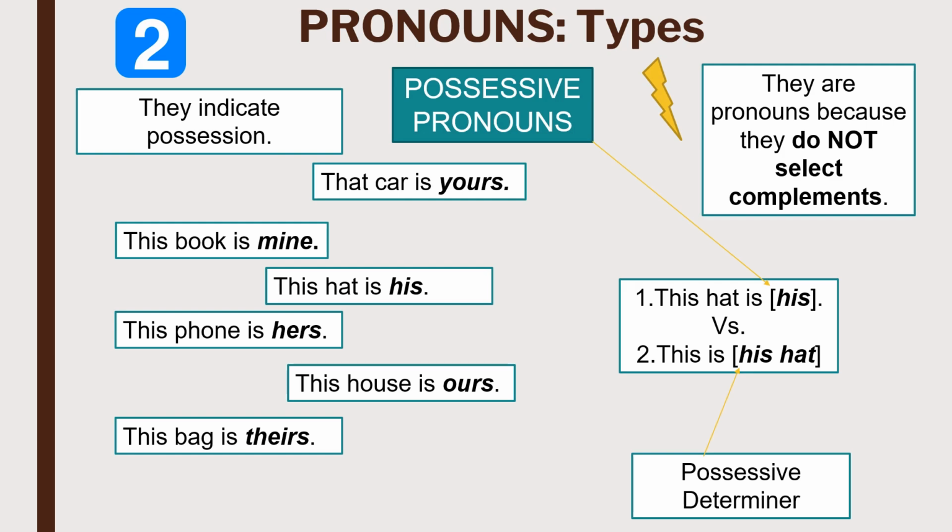So when describing a word such as "his," we should be careful and pay attention to its distribution. If it has no complements, then it is a possessive pronoun, but if it has an NP complement, it is a determiner.